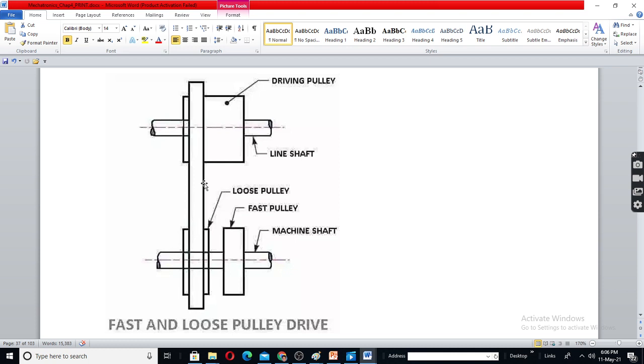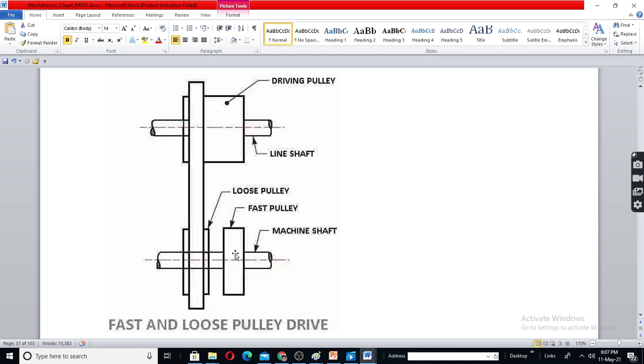This type is used when you need to disconnect the load from the driver without switching off the driver. Sometimes say the driver shaft may be delivering many loads. Say the shaft is very much length here. From here there will be another belt, and this driver may be delivering other loads also. But you want to switch off this load. This is a machine shaft, means load shaft. This is the driver. You want to switch off this pulley.